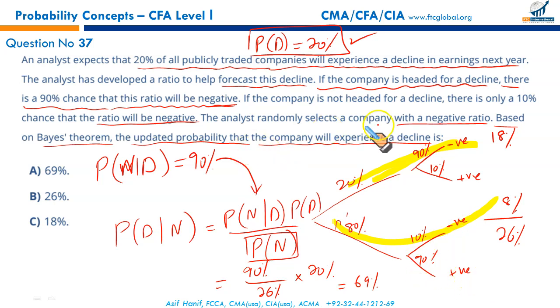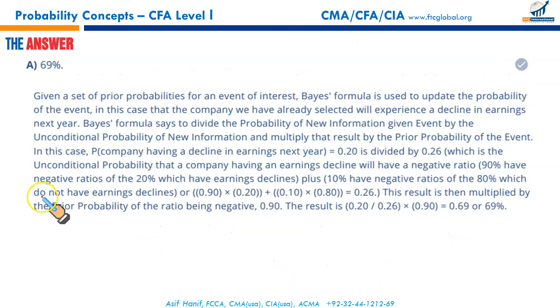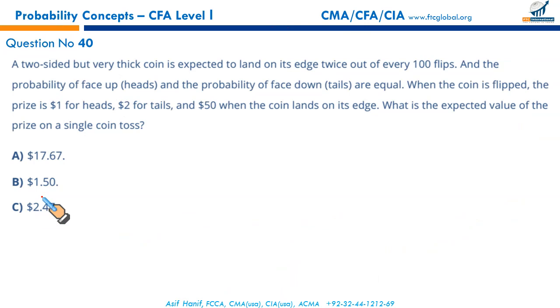What we are required to calculate, based on the Bayes theorem, is the updated probability that the company will experience a decline given a negative number. We were already given this probability at the beginning, P(N given D). We needed to calculate the probability of a negative number, for which we used the decision tree, and we plugged in the numbers, and we got the probability of a decline given the negative ratio. It's 69%, and that makes A the correct option. Next one is quite straightforward.